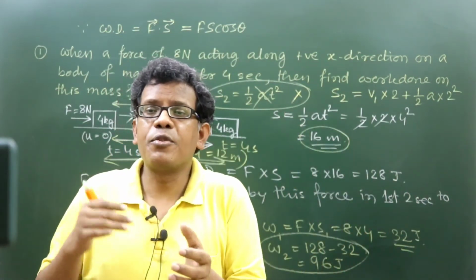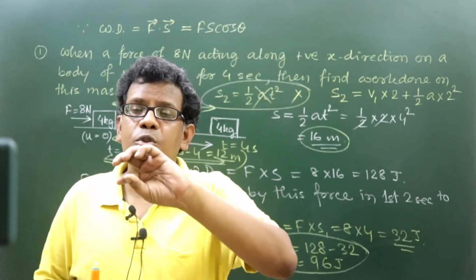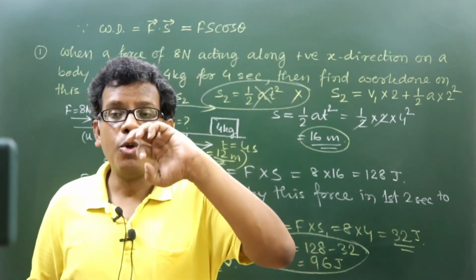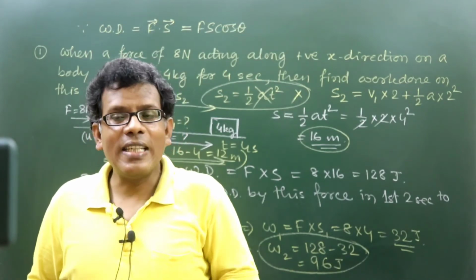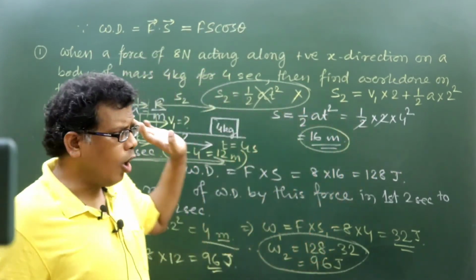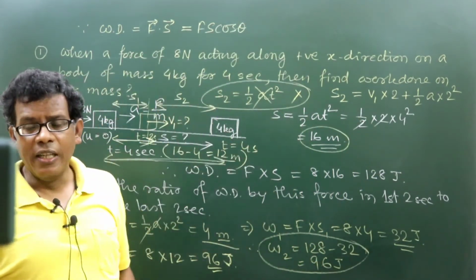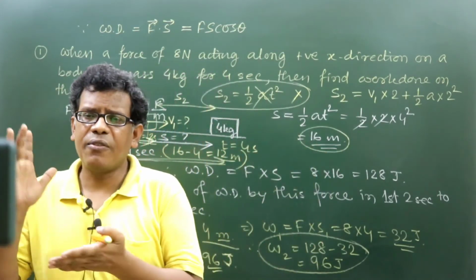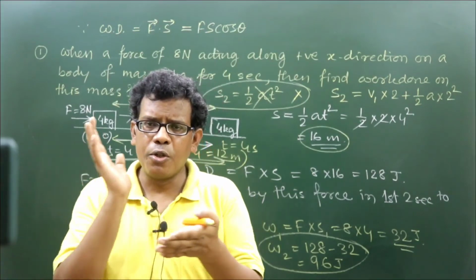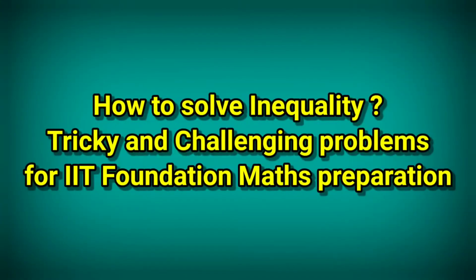What is the objective of using the word first? Whenever we use the word first, we consider the journey time from the initial stopwatch moment onwards. So if I say first 4 seconds, it means t equal to 0 to t equal to 4. If I say first 2 seconds, t equal to 0 to t equal to 2.